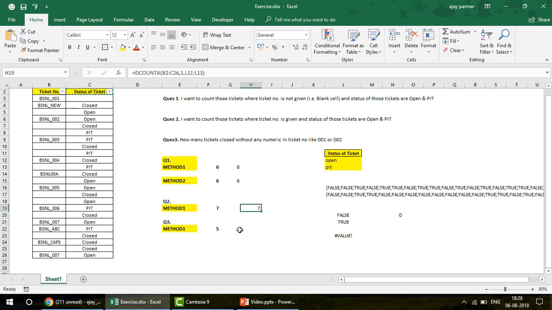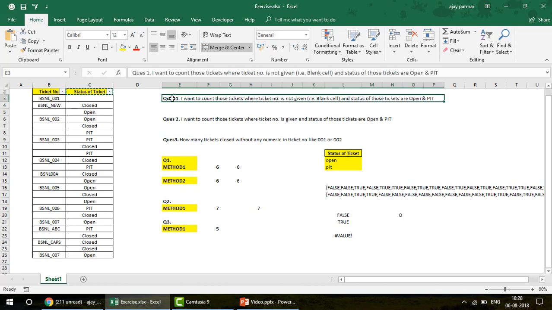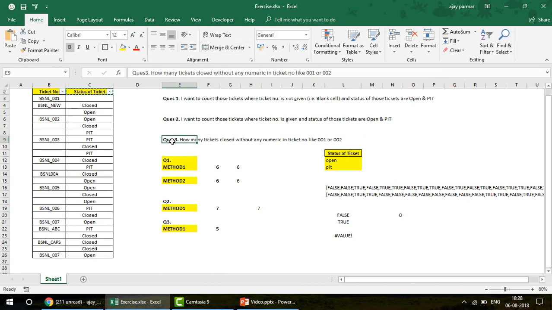Now let's talk about another question which is very interesting, and I have created this so that you don't find the exercises simple. I just tried to make it a little tough. So here we have a question: how many tickets closed without any, sorry, it's not numeric, it's underscore, in the ticket number header, like 001 or 002.